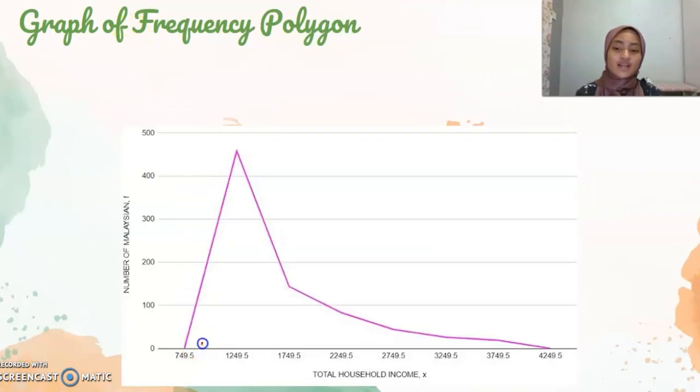The first mark on the x-axis is 749.5, which reflects the interval between 500 to 999, and the last mark on the x-axis is 4249.5, which reflects the interval between 4000 and 4499. So, this is the only data that can be touched by the graph.